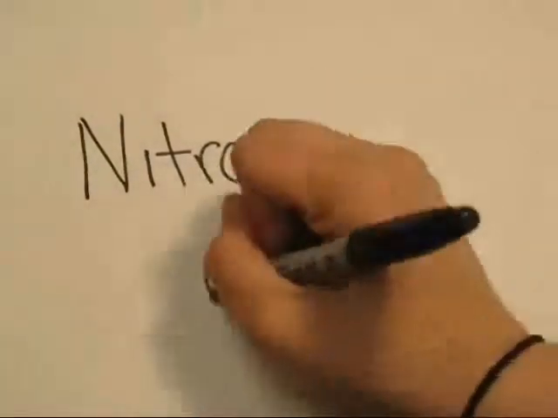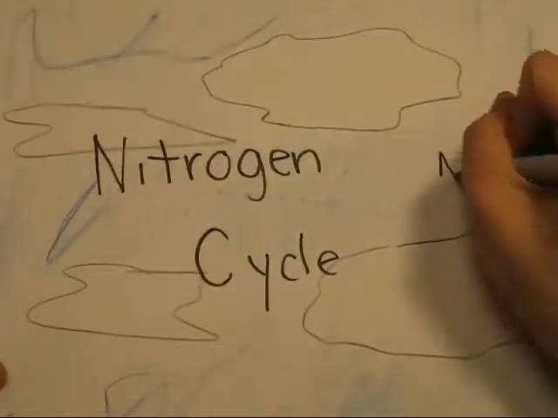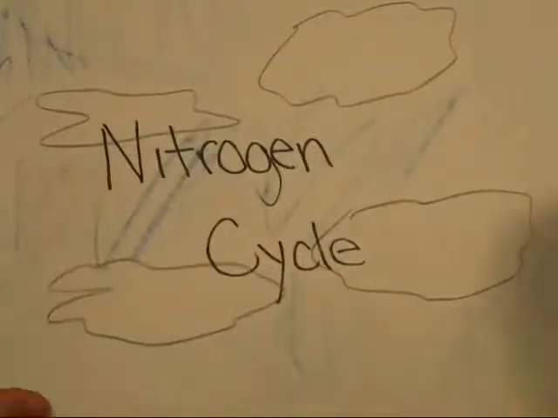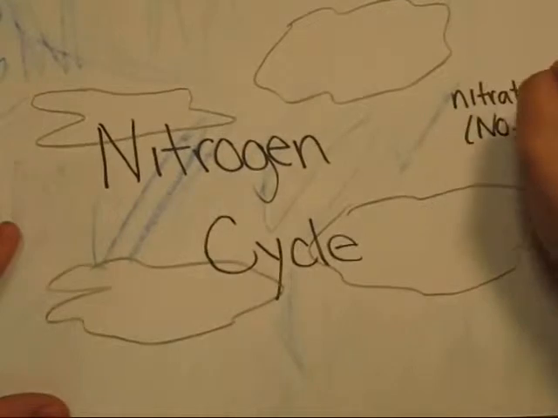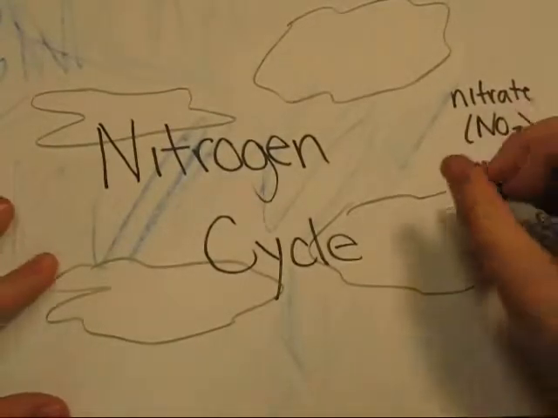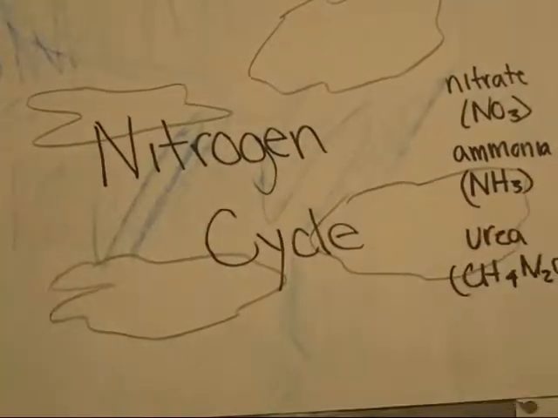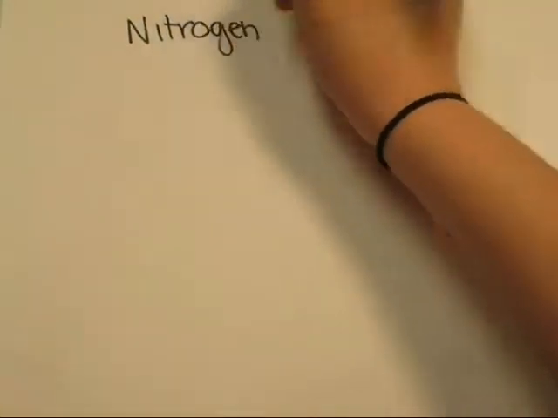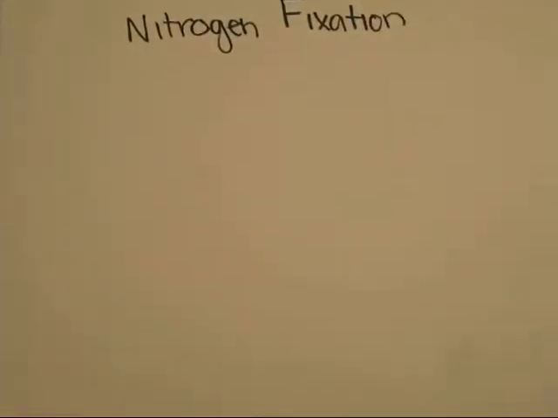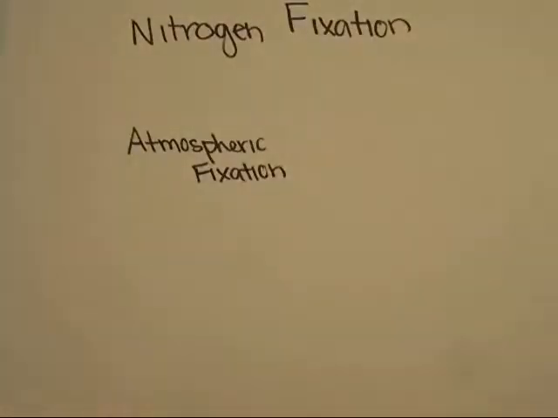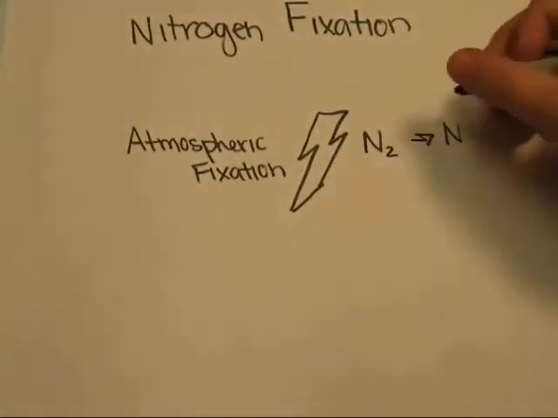Approximately 80% of the atmosphere is made up of nitrogen gas, or N2. Unfortunately, N2 is unusable by most living organisms. All organisms use the ammonia, NH3, form of nitrogen to manufacture amino acids, proteins, nucleic acids, and other nitrogen-containing components necessary for life. Atmospheric fixation occurs when the enormous energy of lightning breaks nitrogen molecules and enables their atoms to combine with oxygen in the air, forming nitrogen oxides.